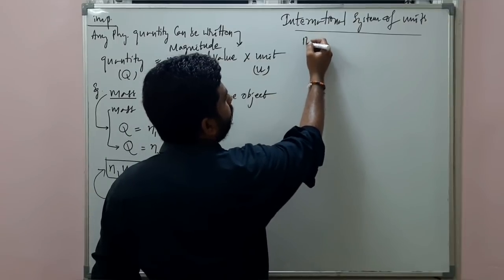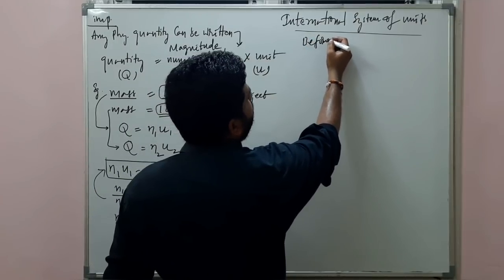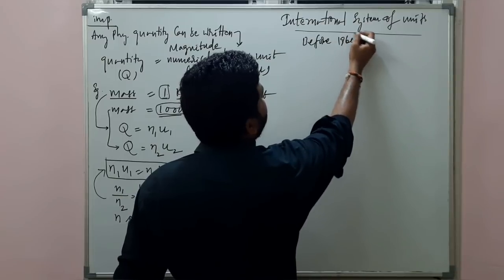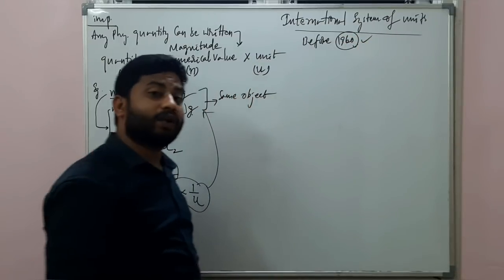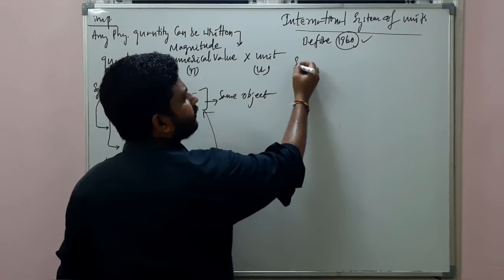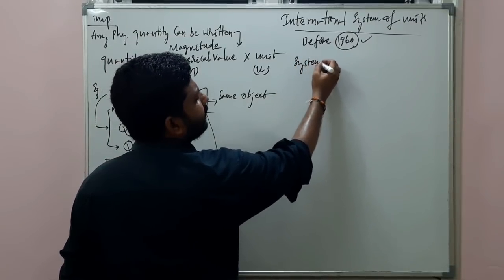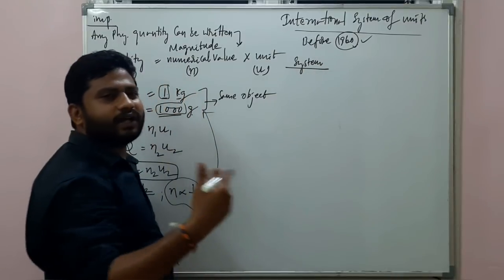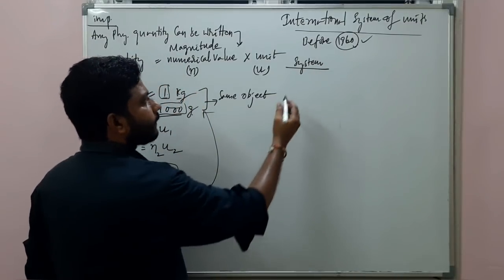Before 1960, there were three systems of units available with us.